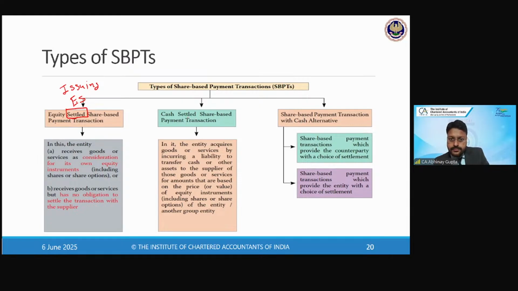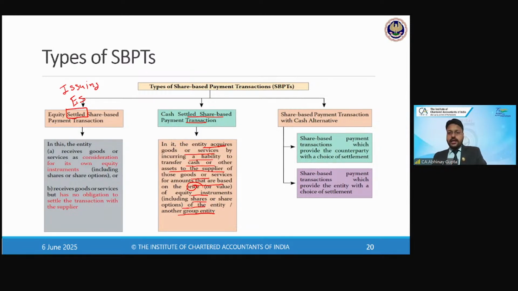In cash settled, the entity acquires goods or services by incurring a liability to transfer cash or other assets to the supplier of those goods or services, for amounts that are based on the price or fair value of the equity instruments, including the shares or options of the entity or any other entity within the same group.